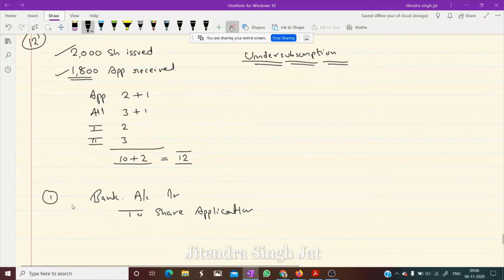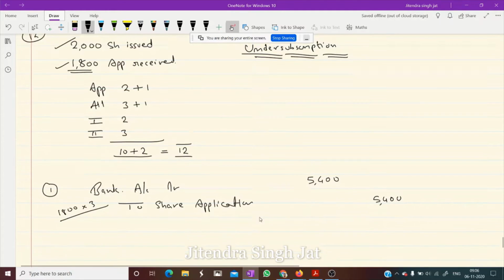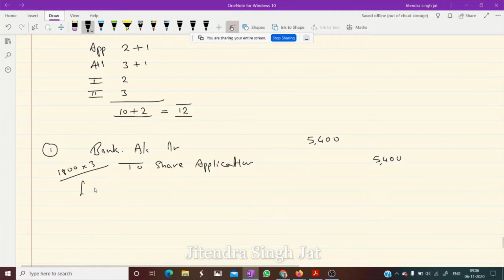So 1,800 multiplied by 3 is 5,400. Being application money received.